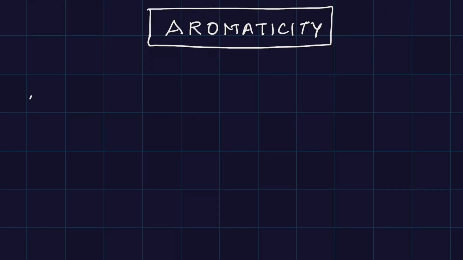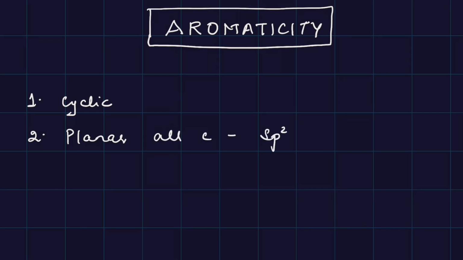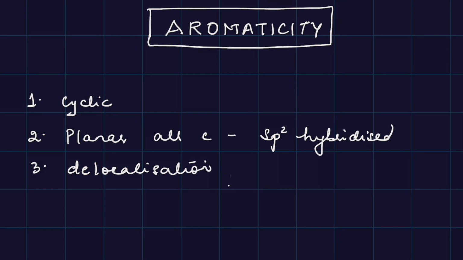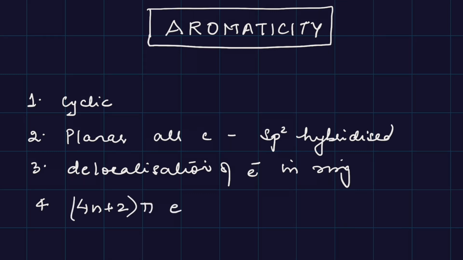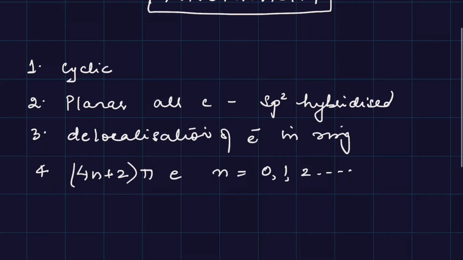Let us take a few more examples. The conditions for aromaticity, as we discussed, are: the compound has to be cyclic, planar, that is all carbons should be sp2 hybridized. sp2 hybridized means planar, right? And delocalization has to be complete; it should delocalize easily. And fourth is 4n plus 2 pi electrons, where the value of n has to be 0, 1, 2, and so on. The fourth is known as Huckel's rule.